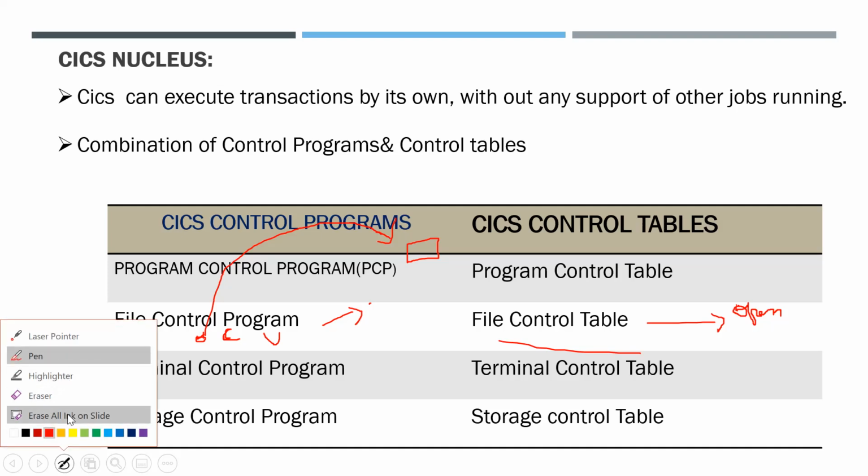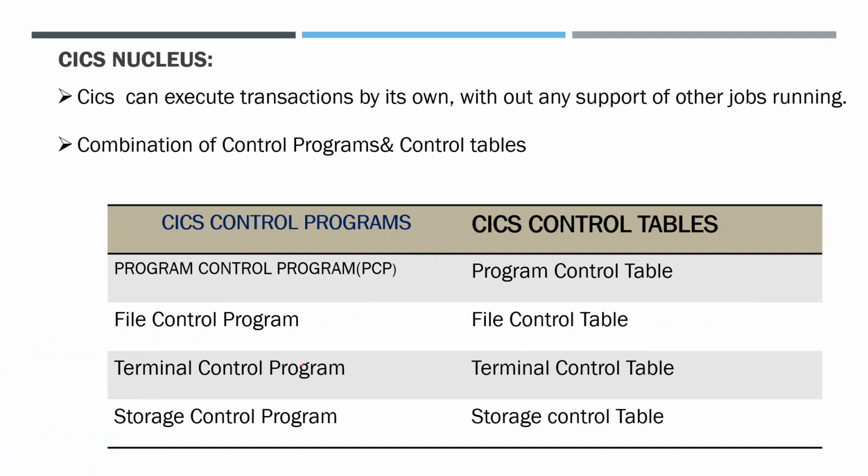Next one is the terminal control program. It consists of the programs to connect a terminal, like the number of terminals it should have and the number of users it should have: the program to define a user, the program to terminate a user, the program to activate a user, the program to inactivate a user, and the program to restrict the number of users.